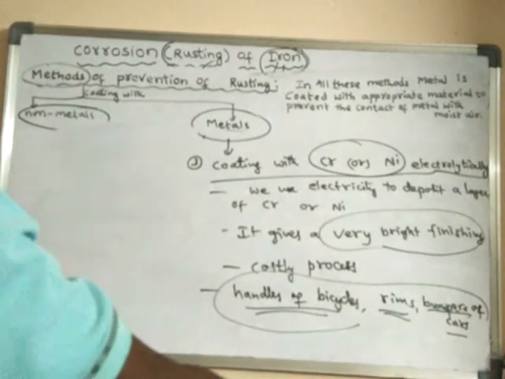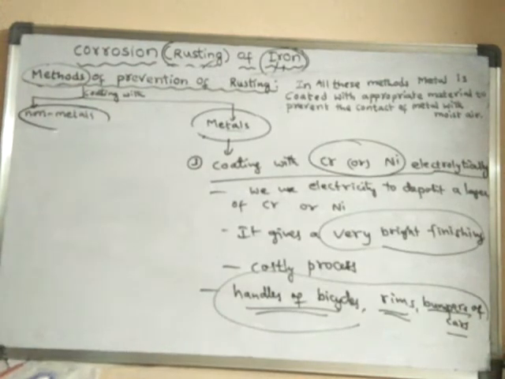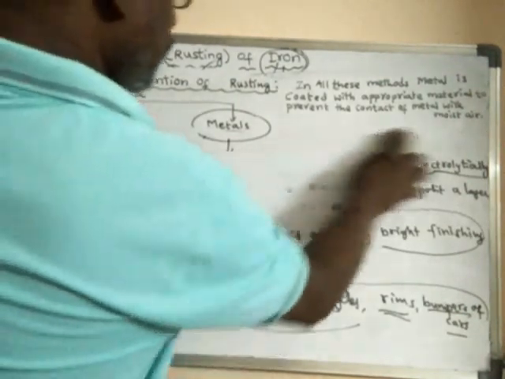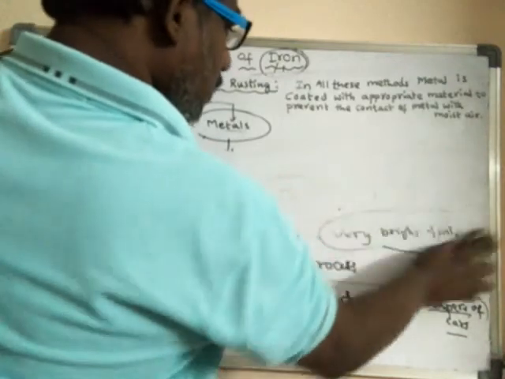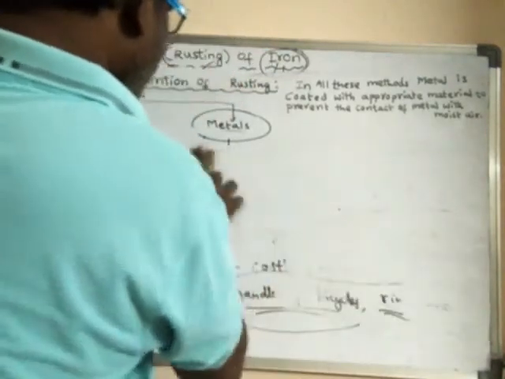The next method is the conversion of iron into stainless steel.